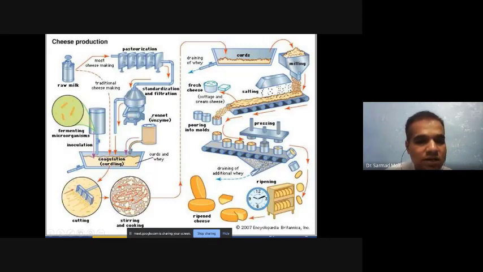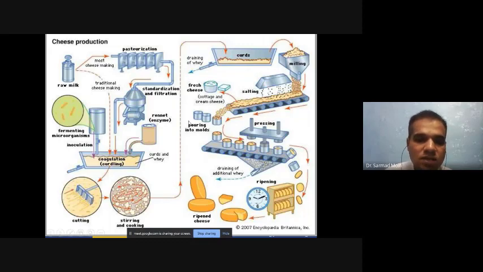So whether we add renin or not, the preparation depends on what type of microorganism we are adding and what ultimate type of cheese we are producing. We mix these ingredients, then cut it into small pieces, or stir it, and then cook at 35 to 40 degrees centigrade.